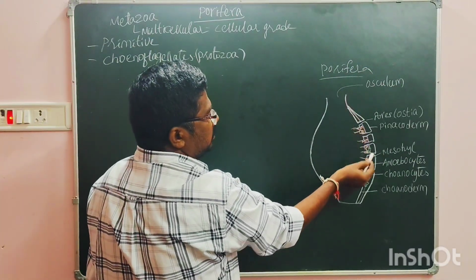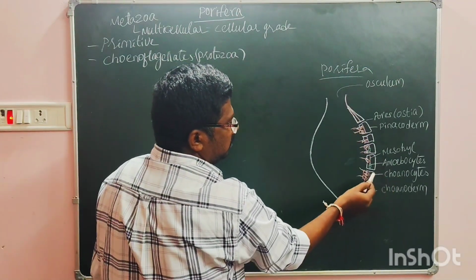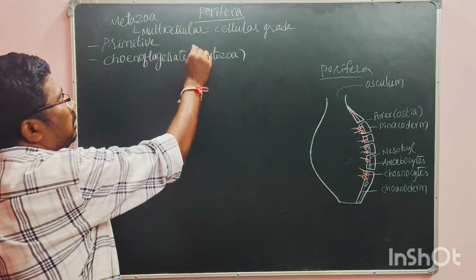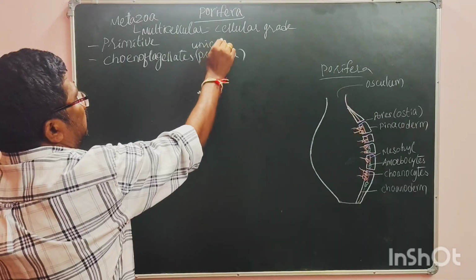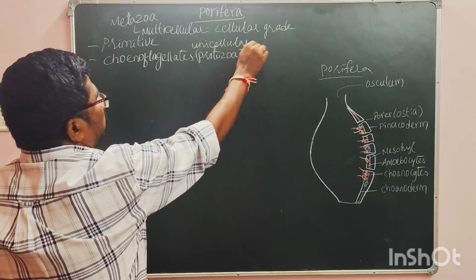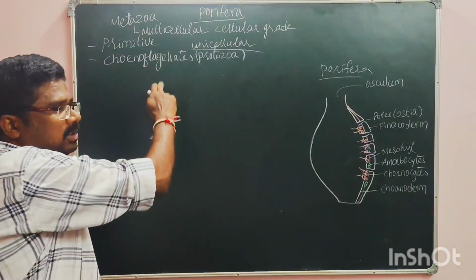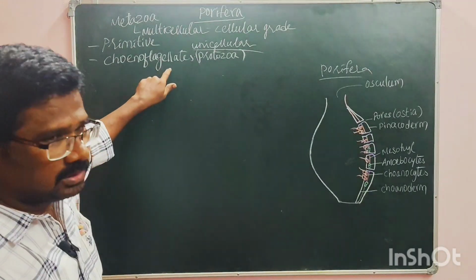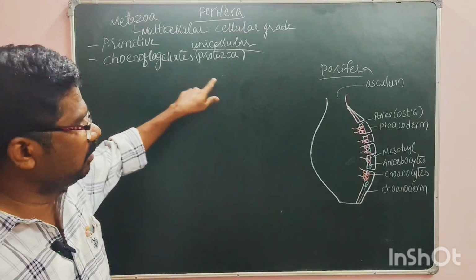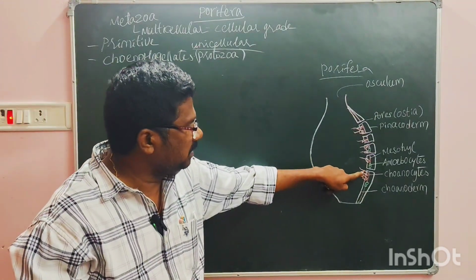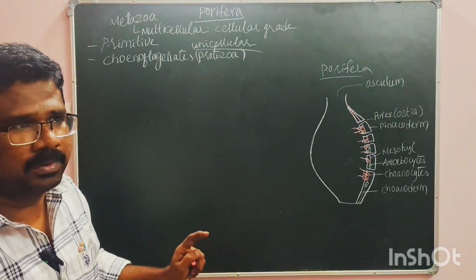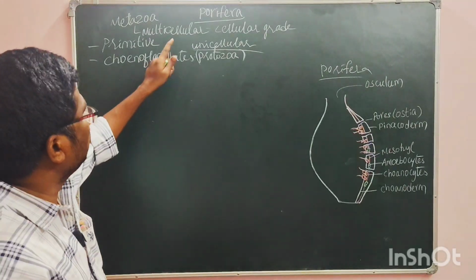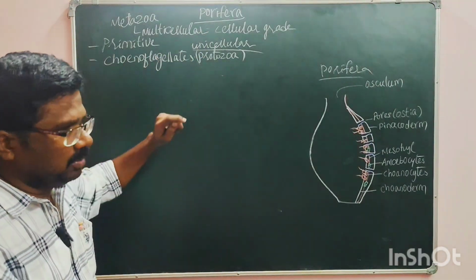You can see these choanocytes here. These choanocytes resemble the choanoflagellates, which are unicellular animals. Unicellular choanoflagellates look like the choanocytes present in this porifera. So that's why there is resemblance, and porifera might have evolved from them.